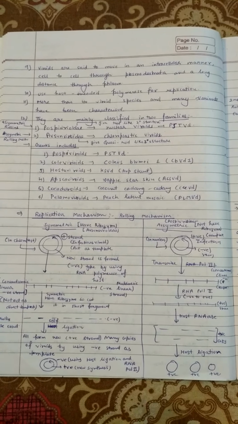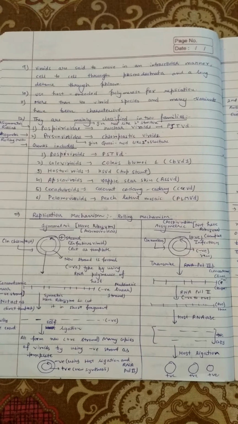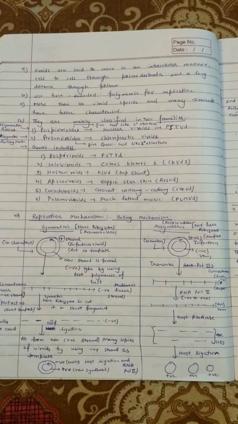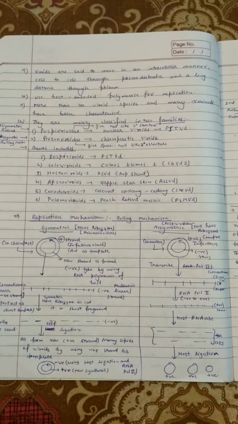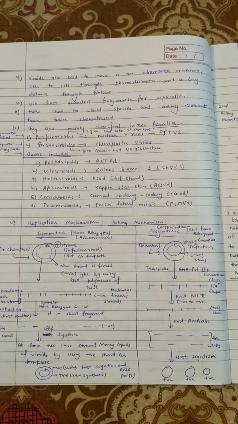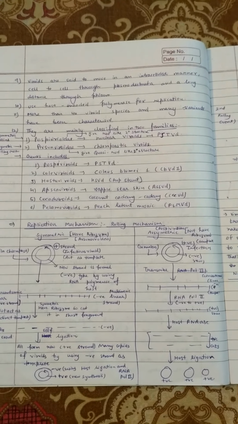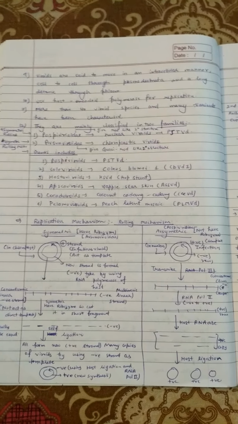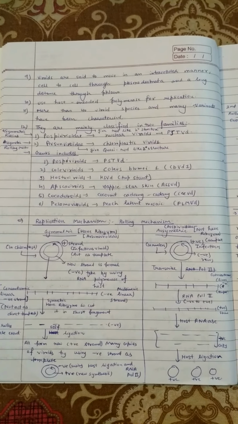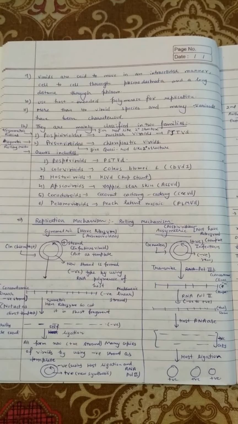As I already said, viroids are just infectious particles which cause diseases mostly in plants. They are not as harmful for humans or animals, but they are very harmful and dangerous for plants. So in this video I'm going to tell you about the replication mechanism, which is the main focus of this video, and the method by which these viroids replicate.